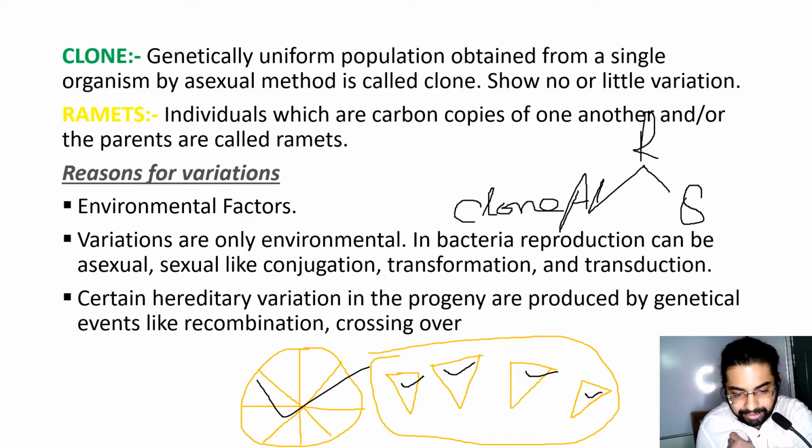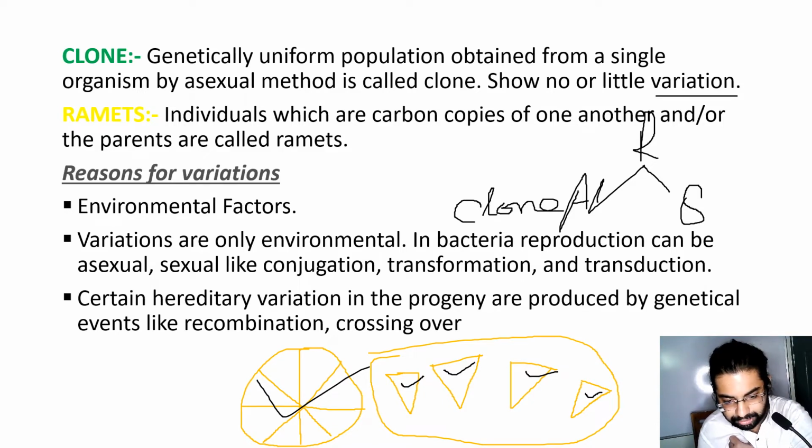You see, in this bacteria or pizza, there are no sexual partners required. So this is asexual reproduction, and this genetically uniform population is termed as clone, and they show no to little variation.